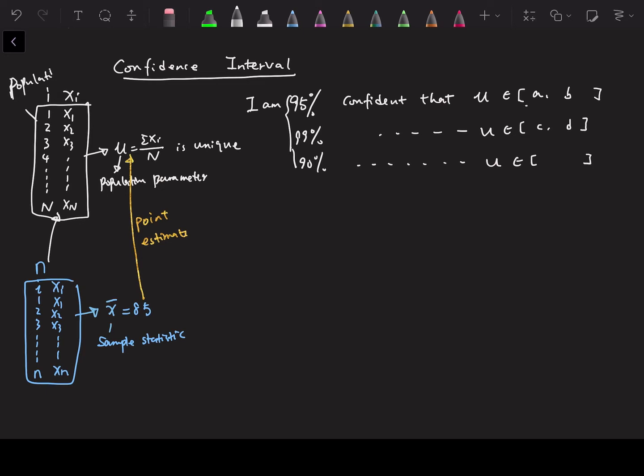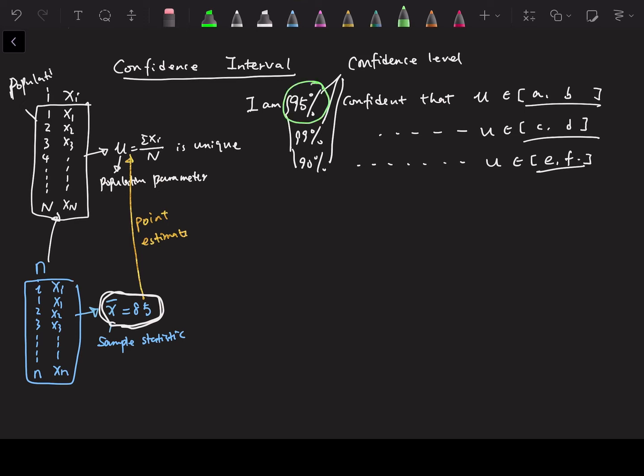So the range depends not only on the point estimate of the population mean, the sample mean x bar, but also on the confidence level. This probability, the 95%, 99%, 90%, is called the confidence level. We'll just use 95% as an example of how to construct a 95% confidence interval.